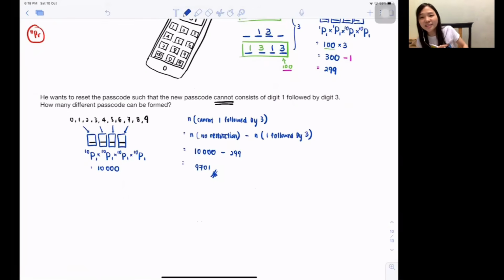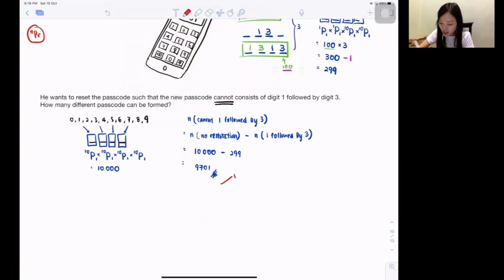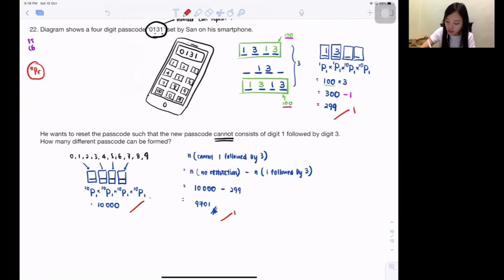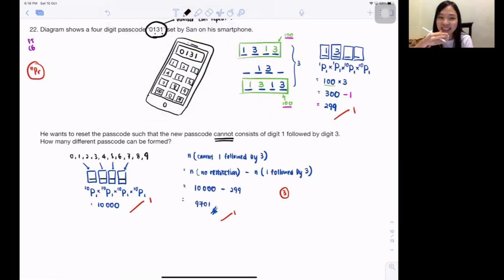If I want the passcode, yet I don't want 1 followed by 3, there's actually 9,701 methods. Done. Here 1 marked, here 1 marked, here 1 marked, 3 marked. Why do I have a sense that you guys will give up on these questions? But yeah, I did my part, okay?